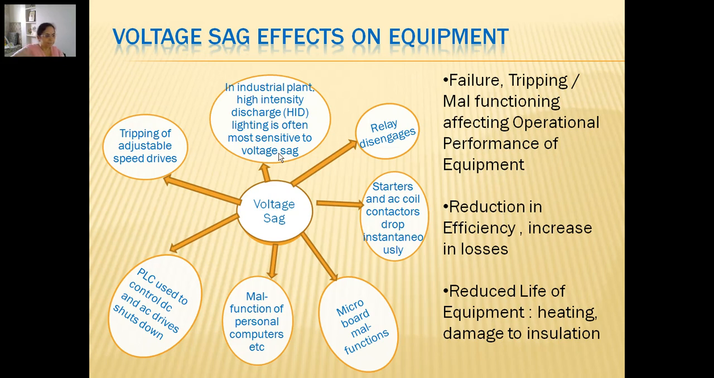Now if we see, the voltage sag has impact on industrial plants: high intensity discharge lighting is often most sensitive to voltage sag. It could lead to tripping of adjustable speed drives. PLCs used to control DC and AC drives shut down. Malfunction of personal computers. Microboard malfunctions. Starters and AC coil contactors drop out instantaneously and relays may disengage. These are some of the effects which are seen on various electrical equipment as a result of voltage sag.